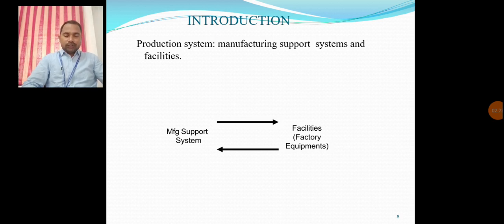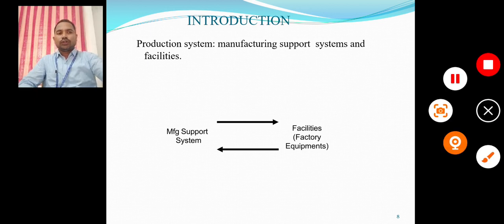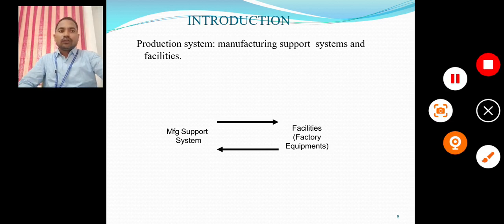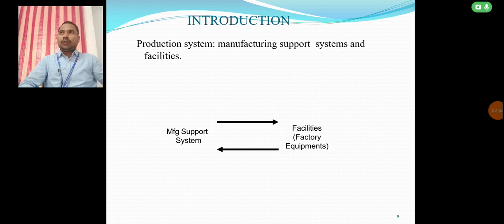This production system should be considered in two views: one as facilities and the other as a manufacturing support system. The facilities of the production system consist of the factory and equipment organized in that particular industry.